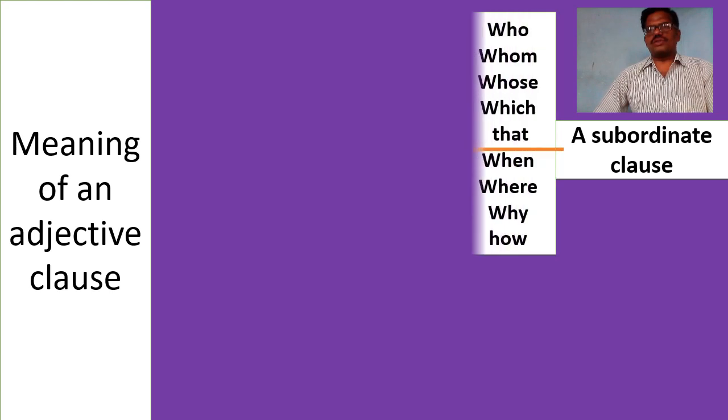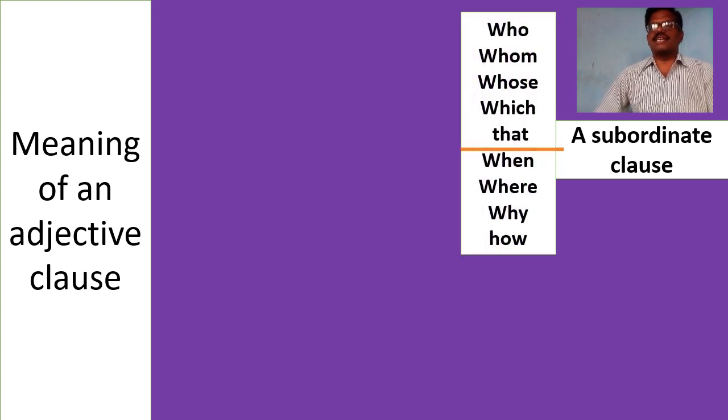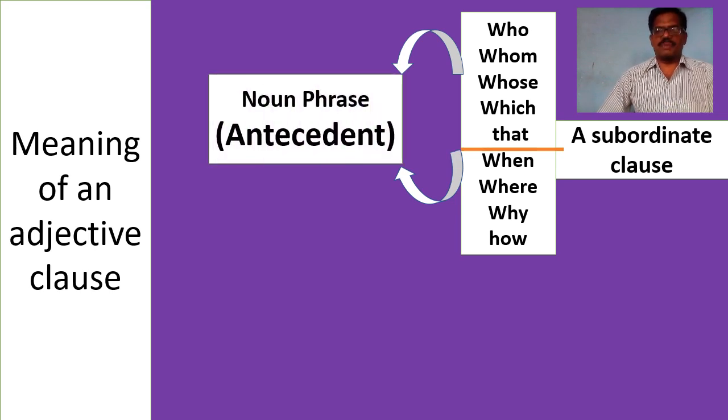A subordinate clause which begins with either the relative pronouns who, whom, whose, which, that, or relative adverbs when, where, why, how, and also describes a noun phrase, that means the antecedent, the noun phrase which goes before it, is called an adjective clause.